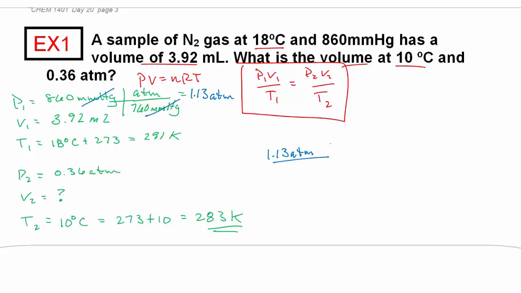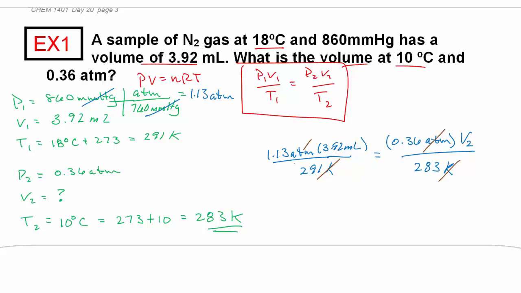My V1 is 3.92 milliliters. T1 is 291 Kelvin. P2 is 0.36 atmospheres. V2 is what I'm trying to find. And T2 is 283 Kelvin. So notice how all my units are going to cancel out here. Kelvins cancel, atmospheres cancel. My V2 is going to be in milliliters.